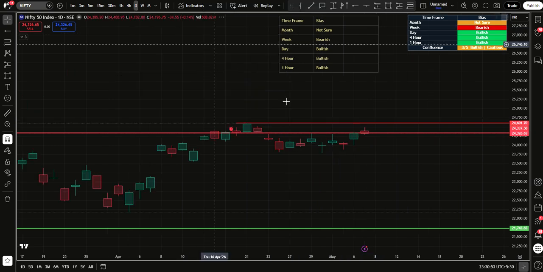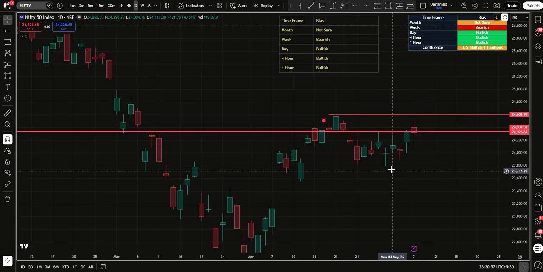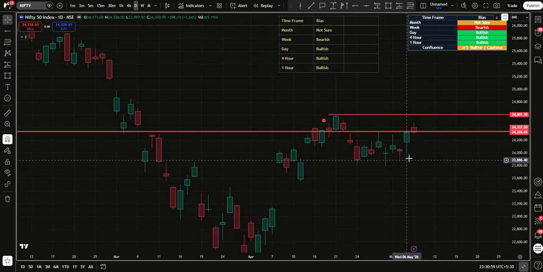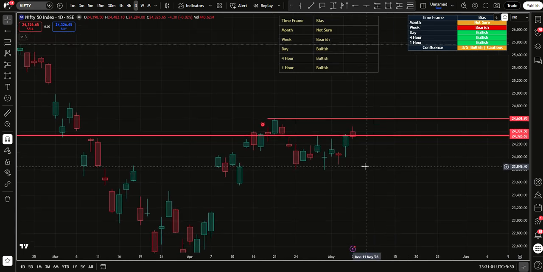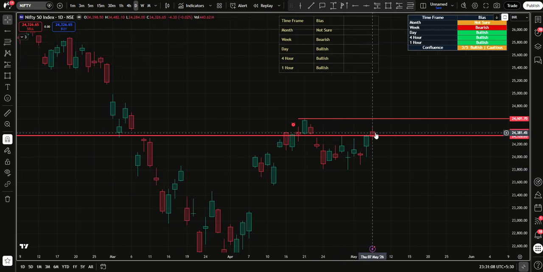Now going over to the daily time frame. On a daily time frame, Nifty is bullish. Why is it bullish? Because you see, this is a swing low, this is a higher swing low, clearly bullish. Is there a level I want to watch out for? Yes, exactly. This level, the weekly level that I just marked and set the alert on, is what I want to watch for, because that is the target for any up movement in Nifty.